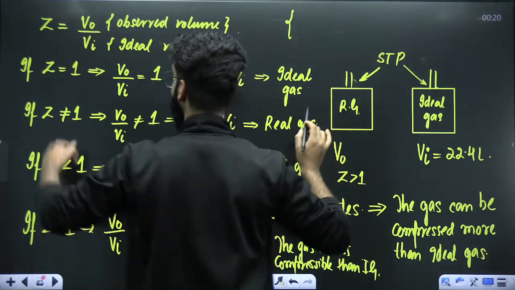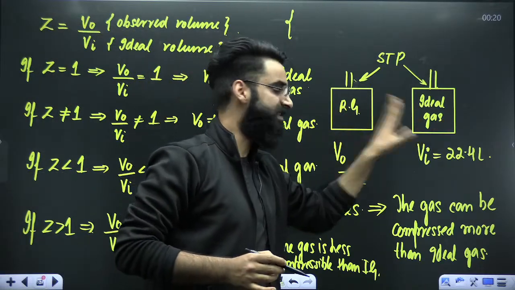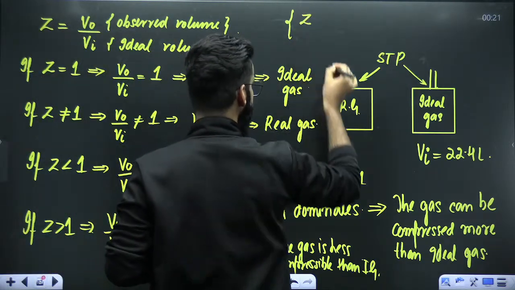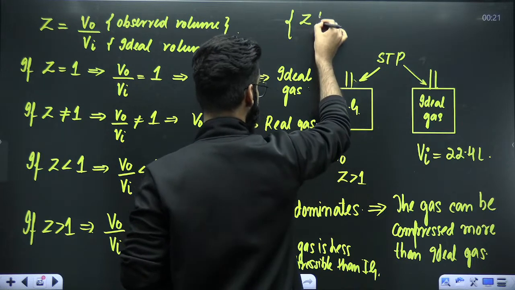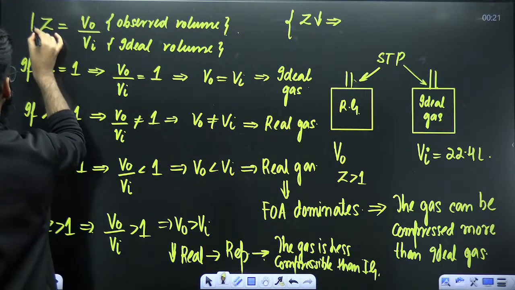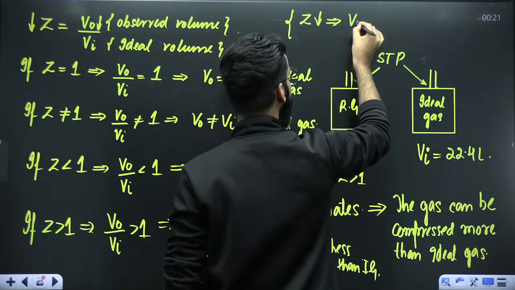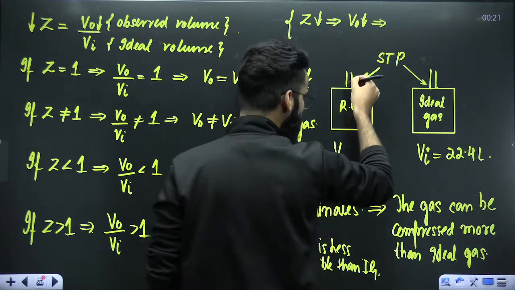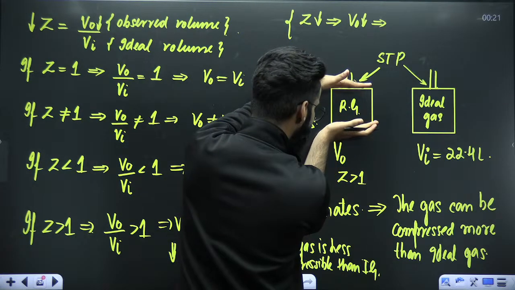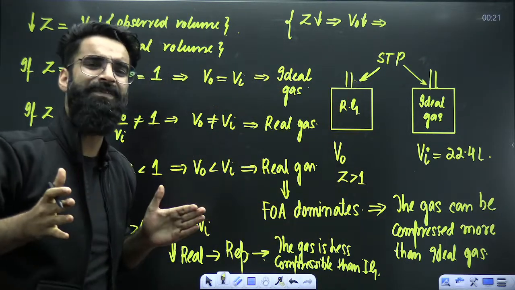Now you tell me one thing. Z value is equal to V0 by Vi. V0 is the volume of the real gas. Vi is the volume of the ideal gas. If the value of Z decreases for the real gas, that means V0 value has to decrease. V0 value will be decreasing, right? V0 value decreases means volume of the real gas decreases. Volume of the real gas decreases means molecules are coming closer. If the molecules are coming closer, distance between them decreases.